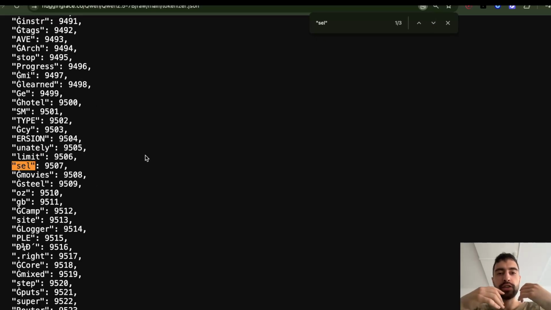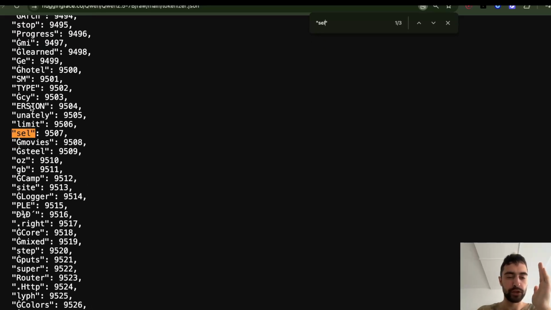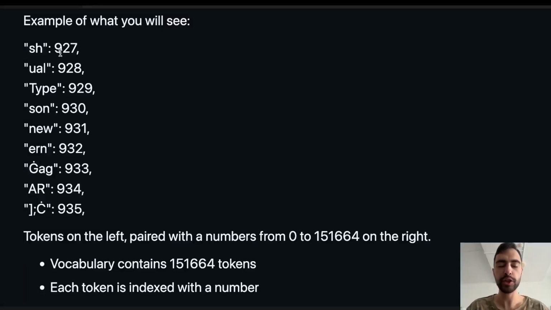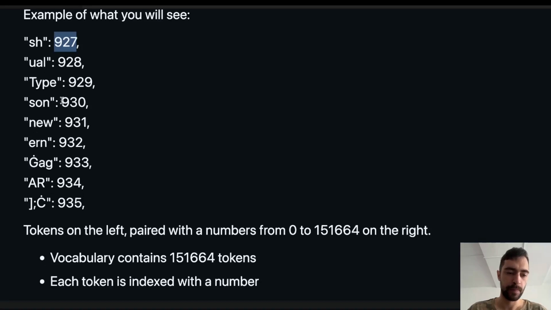These tokens are not chosen manually one by one. They are constructed. We will program our own tokenizer that will take a bunch of text and create tokens in a way that's most optimal. So we will look to have the most optimal tokens. Before I talk about optimal tokens, I want to explain these numbers next to the tokens.